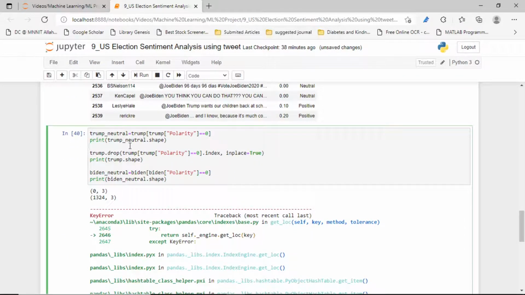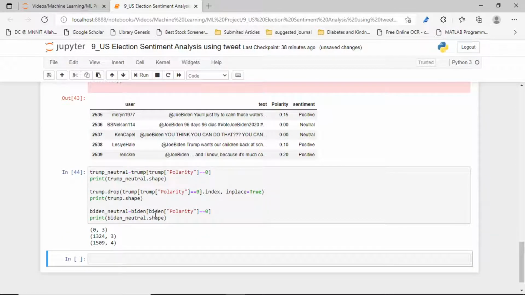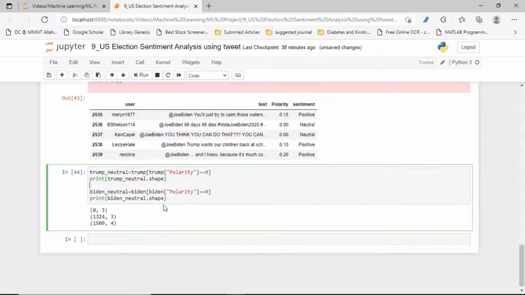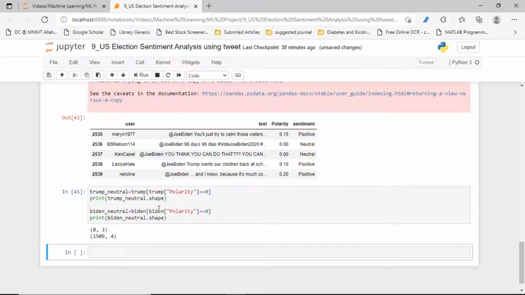Why did this happen? It shows that its polarity value is 0.